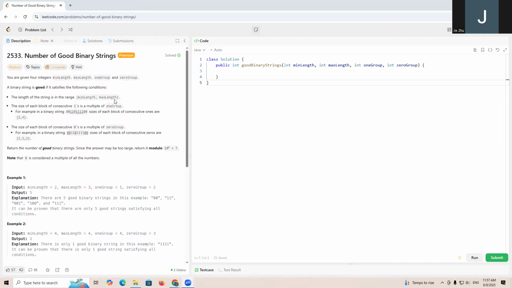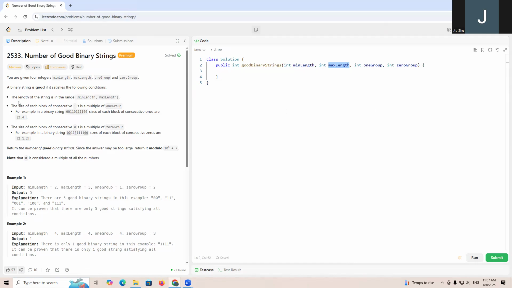Let's go through LeetCode 2533, Number of Good Binary Strings. It asks, in a range from min length to maximum length, how many good binary strings there are. So what is a binary string?